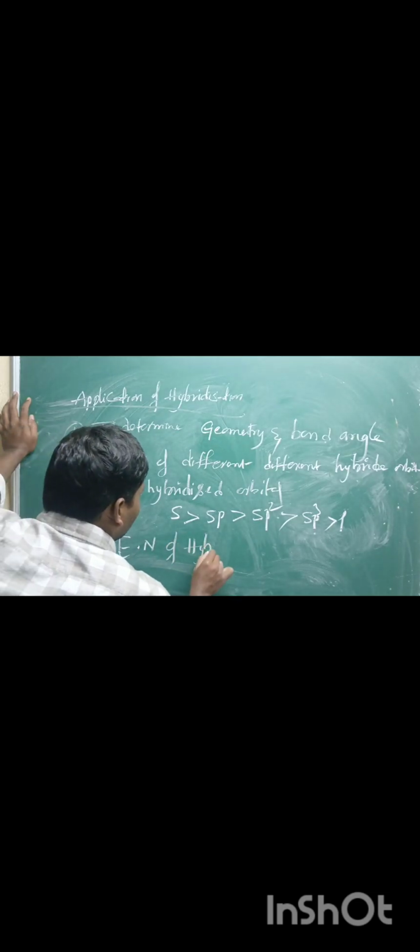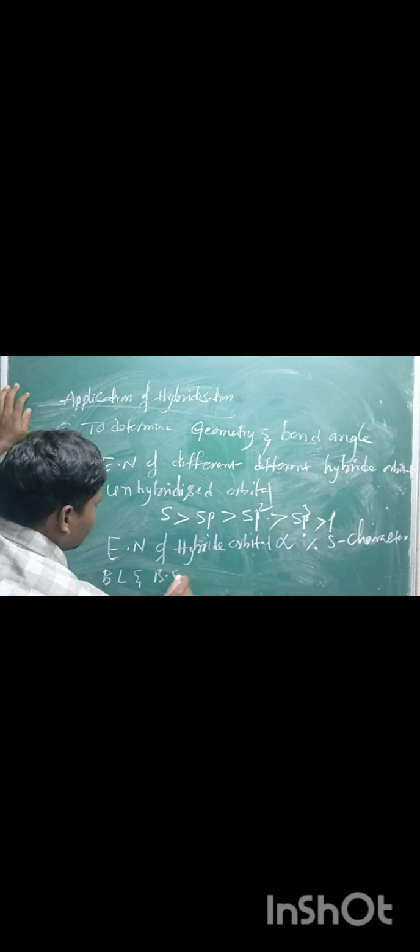And also the electronegativity of a hybrid orbital is directly proportional to the percentage of S character.